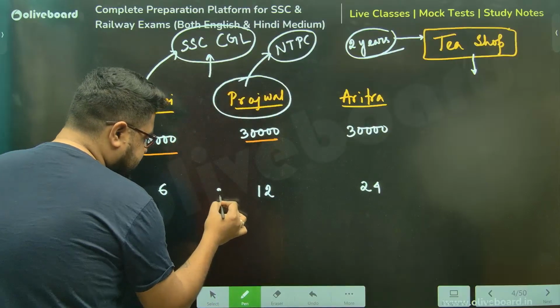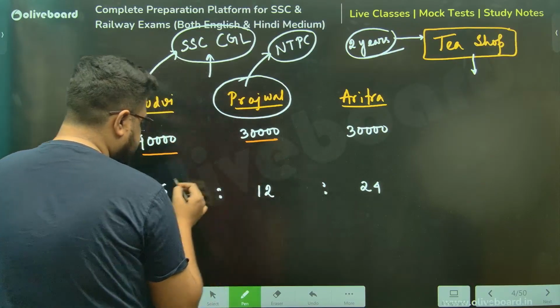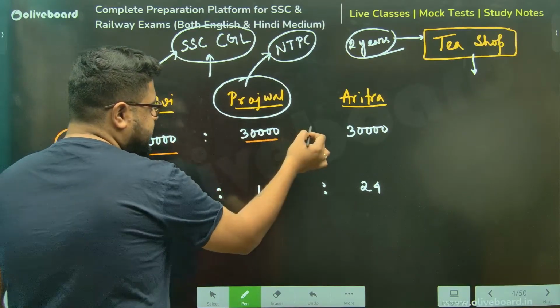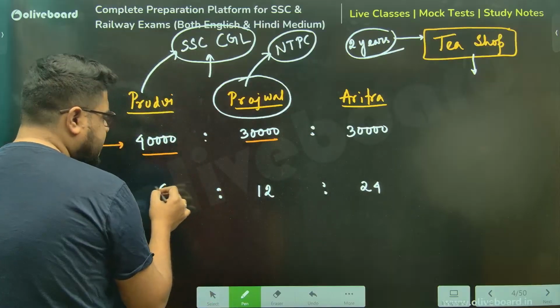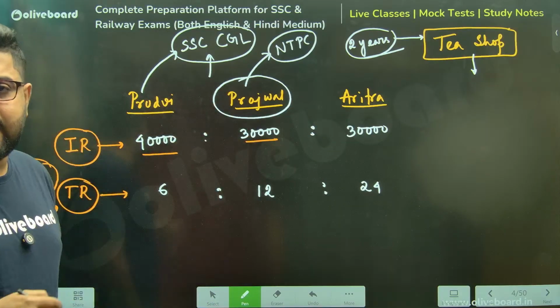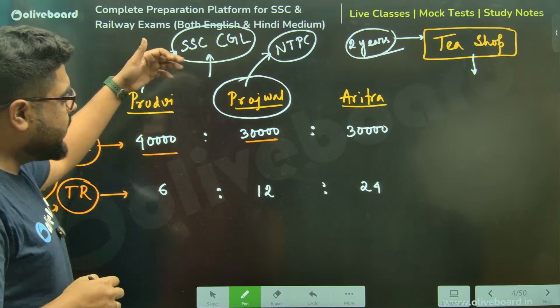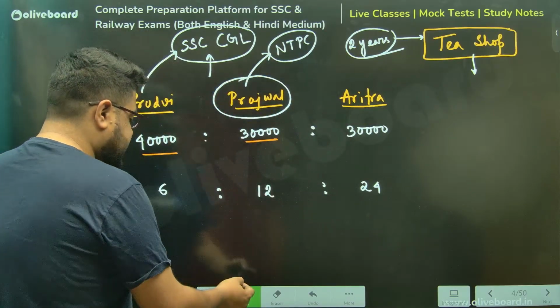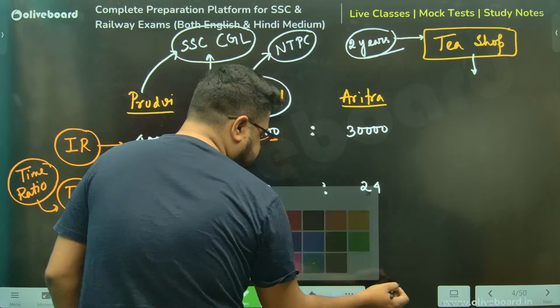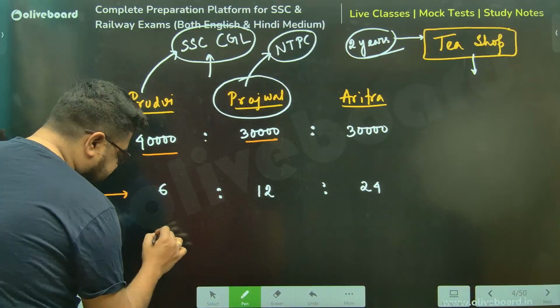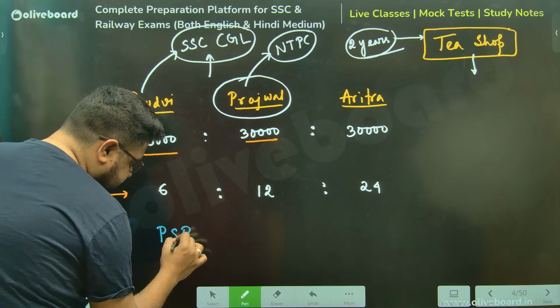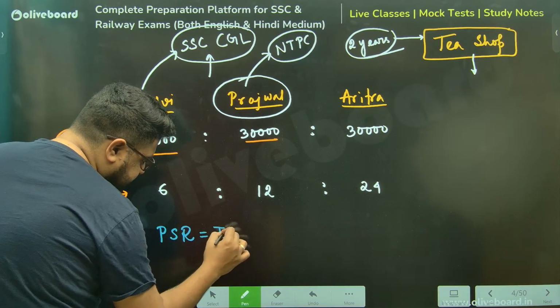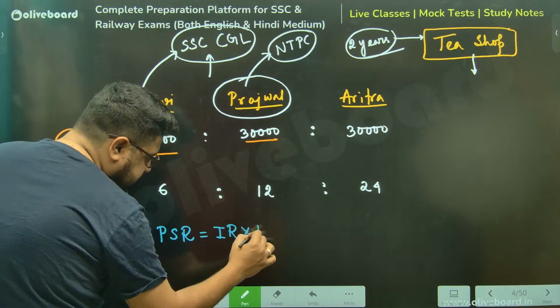So this is the time ratio, and this is the investment ratio. Now you can cancel and so on; we'll do that later. But remember, when time is not constant, unlike the previous case, the profit sharing ratio becomes investment ratio into time ratio.